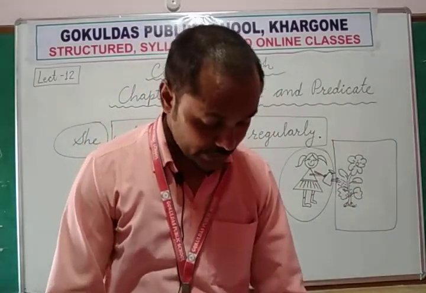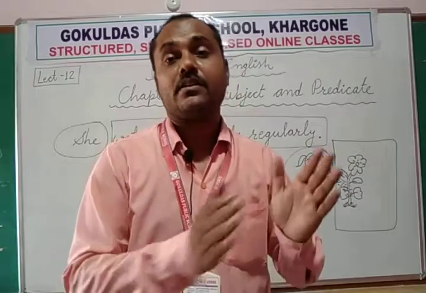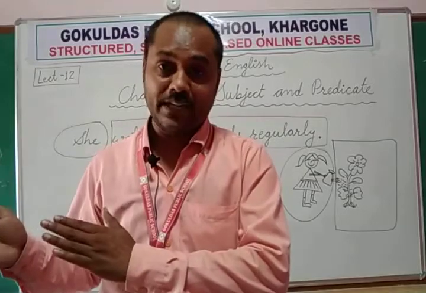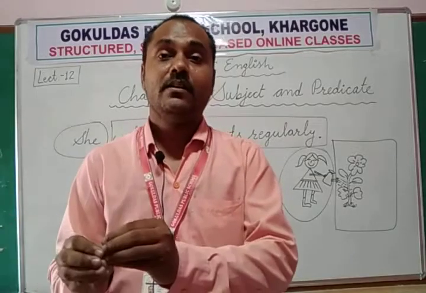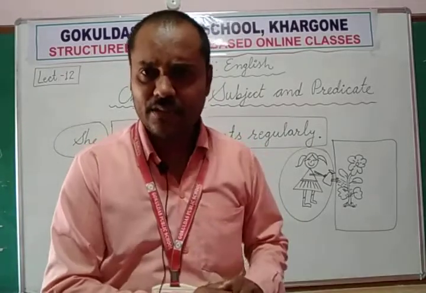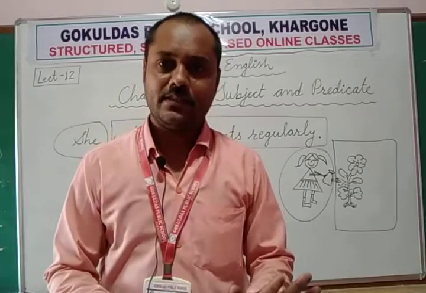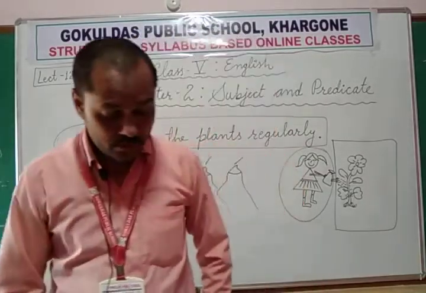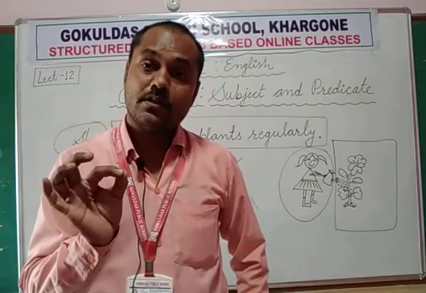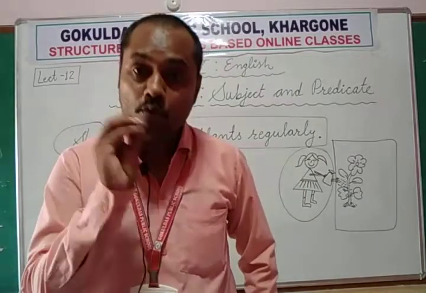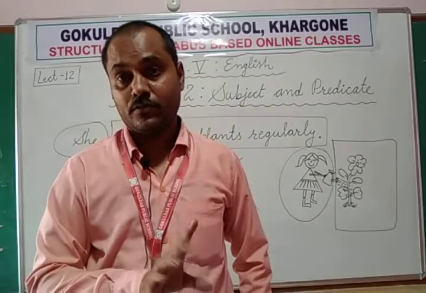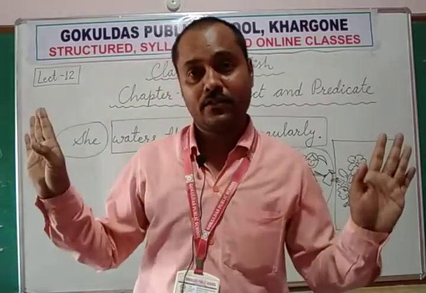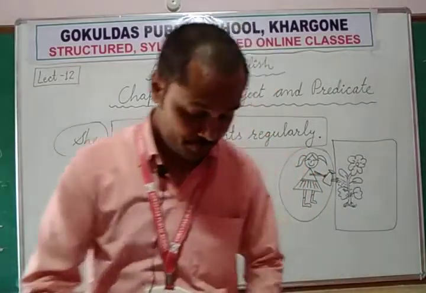So the bus is the subject and here comes is the predicate. So the predicate may be at the beginning of the sentence and the subject may come at the end. It depends on the sentence. So nothing to worry about and don't get confused. Just ask one question: what or whom are we talking about? Once you find the subject, you can consider the remaining part as the predicate. Very simple.